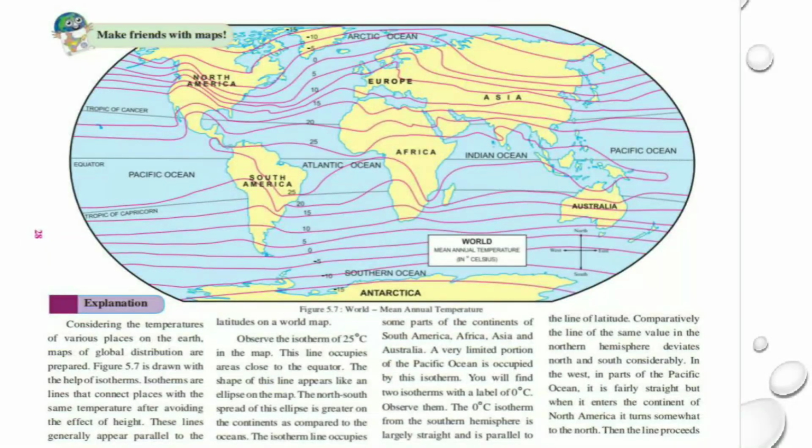Here is a map called isotherm. Considering the temperature of various places on the earth, maps of global distribution are prepared. In this map, with the help of isotherms, the map is prepared. Isotherms are the lines that connect the places which have the same temperature. Isotherms are the lines that connect the places with the same temperature after avoiding the effect of height. These lines generally appear parallel to the latitudes on a world map.